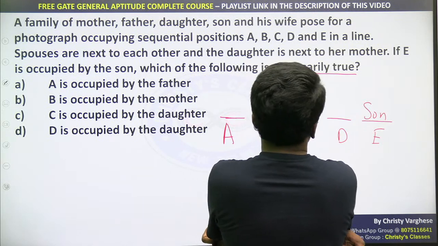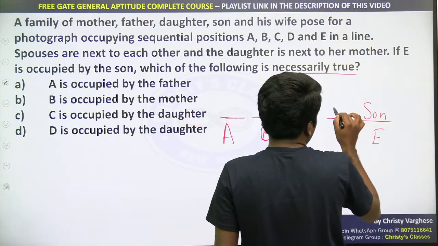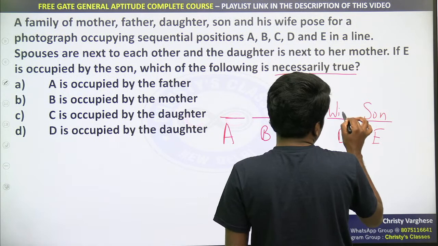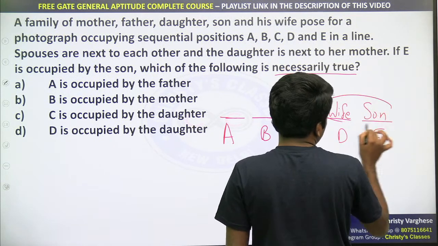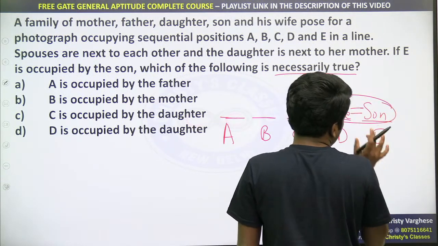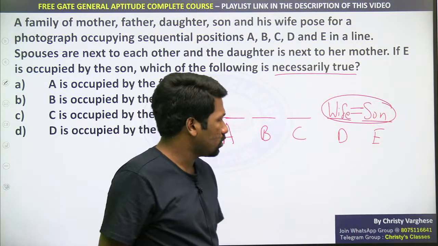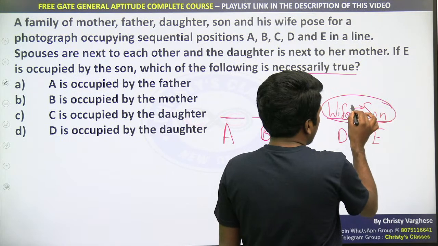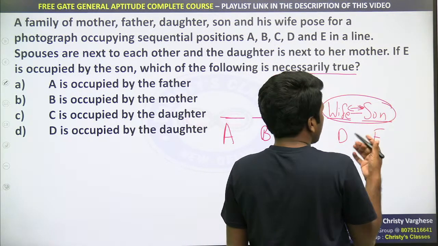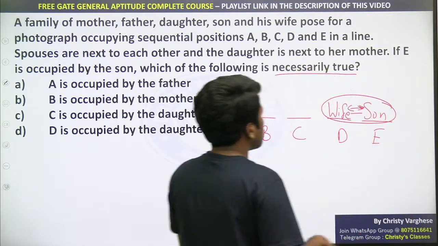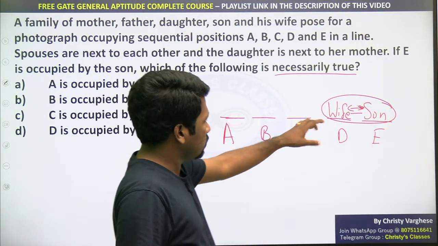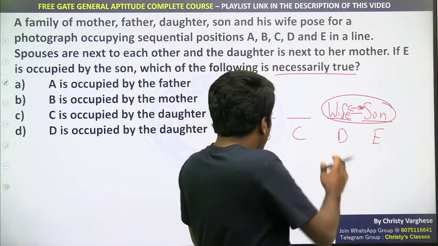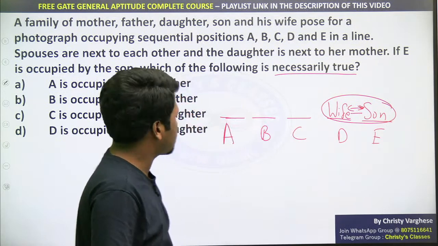Okay, this is a very interesting question. First of all, son है तो definitely son's wife should be here, na? The son's wife, the married couple. So D and E position is fixed. You cannot change them. In blood relation problems, for a married couple, you can use a double arrow to represent them. So wife and son position is fixed. Now these 3 positions only you can play with.